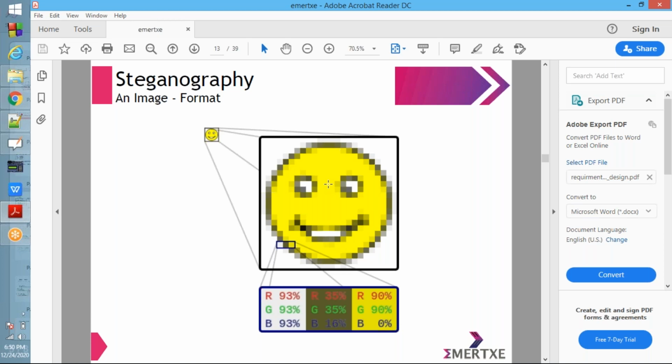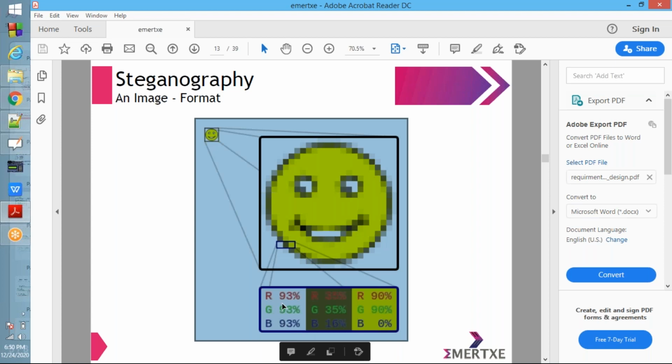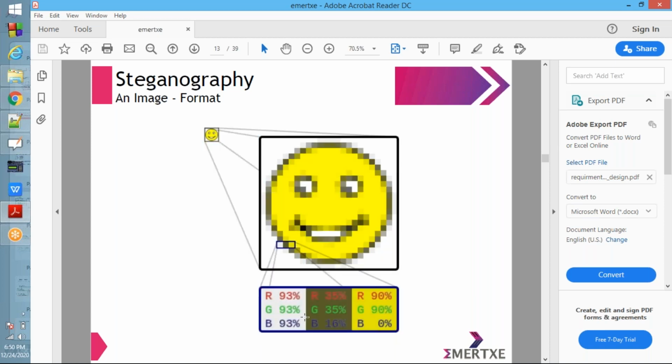See now, for the first box, whatever is represented here is 93%, all are 93%. See the second box, some dark green is there. For that one, R is 35%, G is 35%, blue is 16%. Next one, yellow: R is 90%, G is 90%, blue is 0%. So these values represent the color at a particular point.